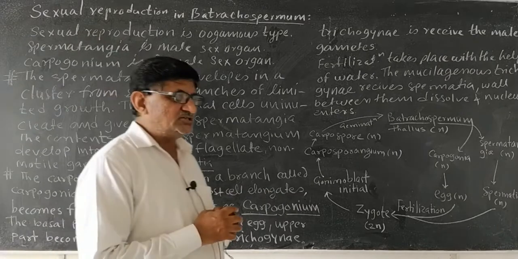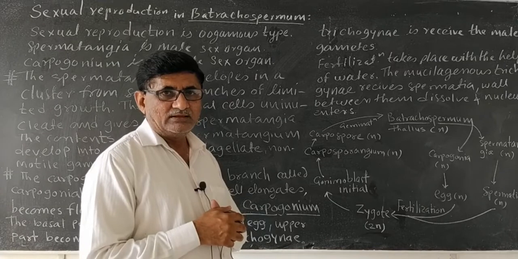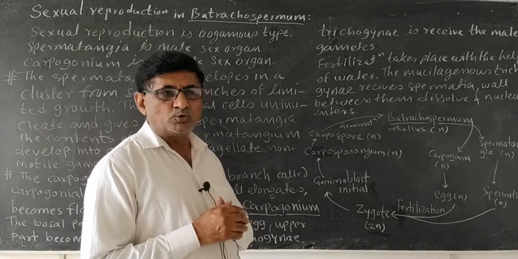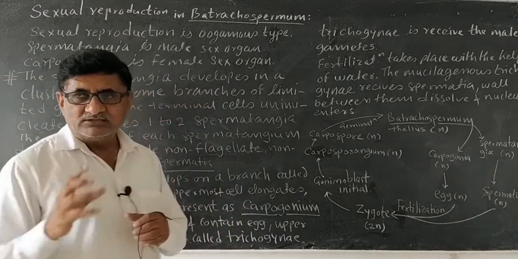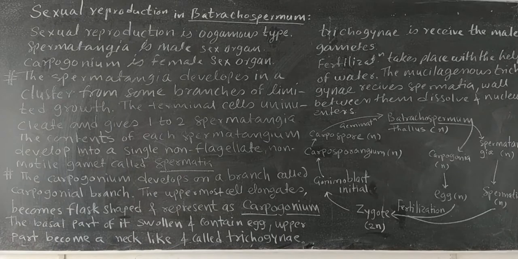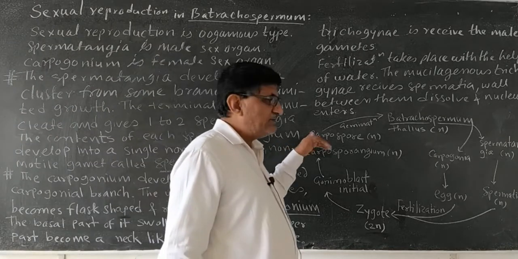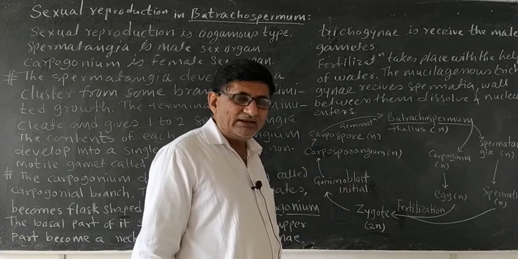Each monosporangium develops a single monospore, like a spermatium or carpospore. This single monospore from the monosporangium is like a carpospore. Later it germinates like a carpospore and produces a new thallus of Batrachospermum.